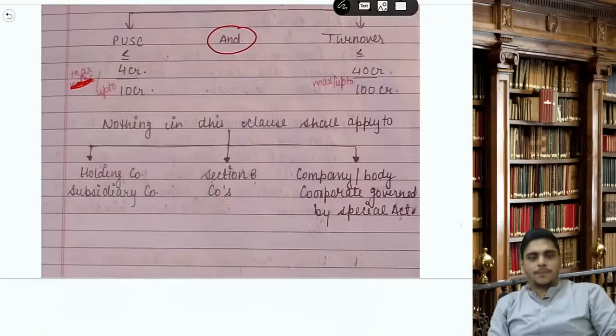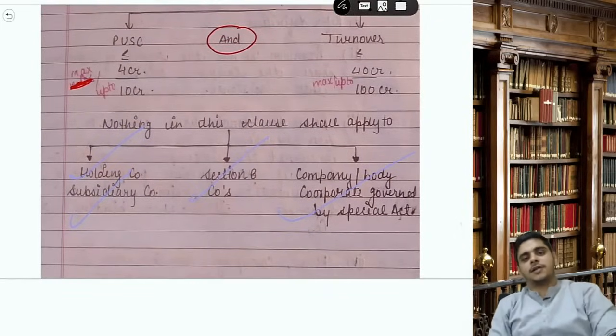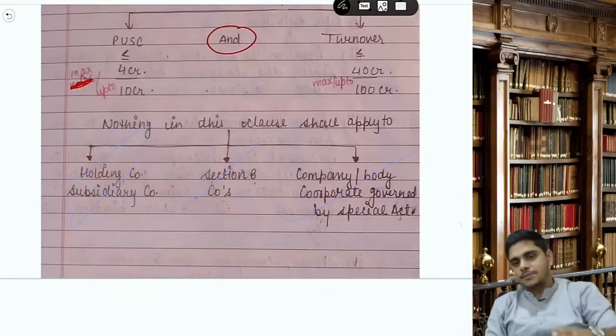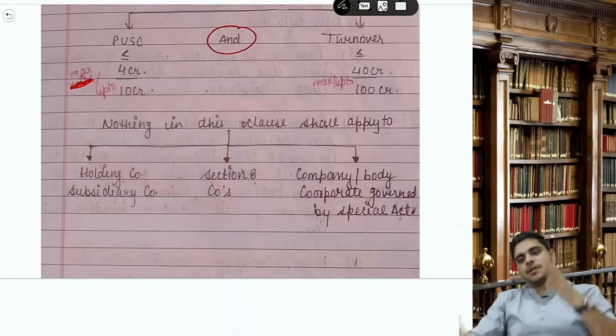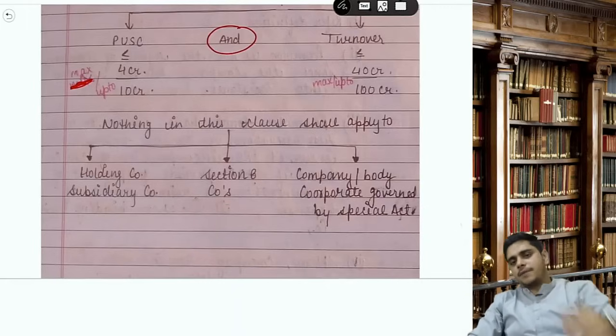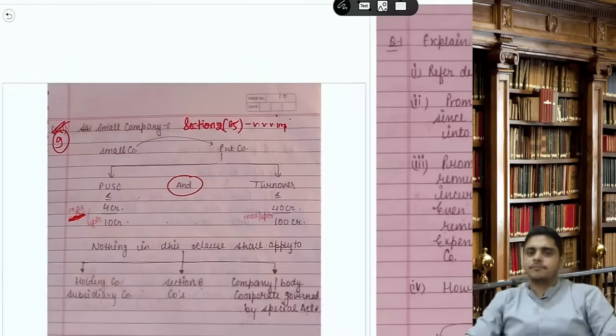Nothing in this clause shall apply to which company? Holding company, subsidiary company, section 8 company and company governed by special act. These 4 types of company can never be a small company. Very important definition, small company.